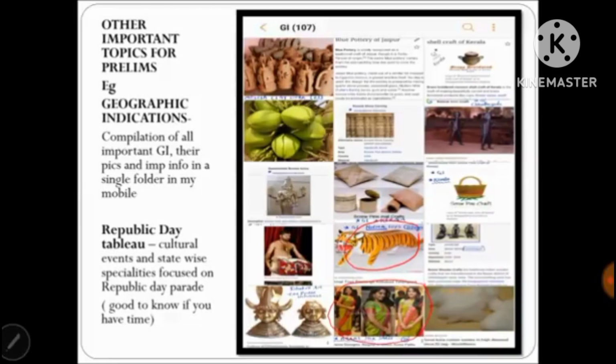Then Republic Day tableaus, the cultural events that are focused in the previous years' Republic Day parades. This year, the last year, 2-3 years previous to that, you can just see PIB or videos on YouTube and focus on the art forms that are displayed in those parades. So that can be important. These things you should do only if you have time, okay, if you are preparing well in advance.